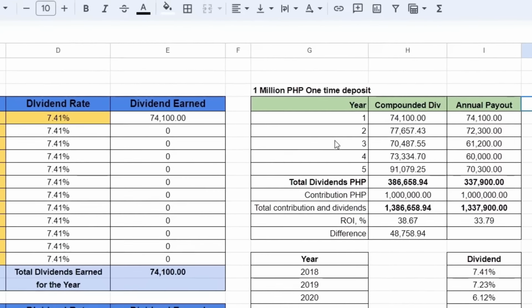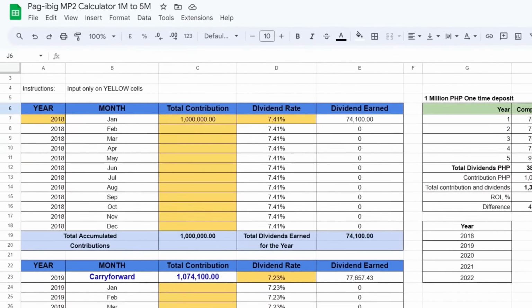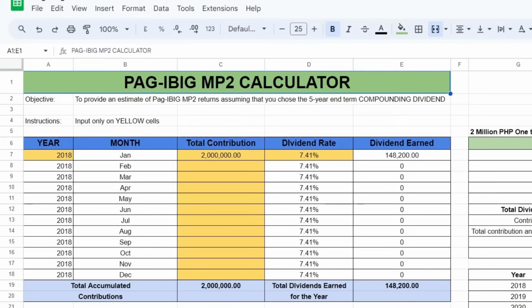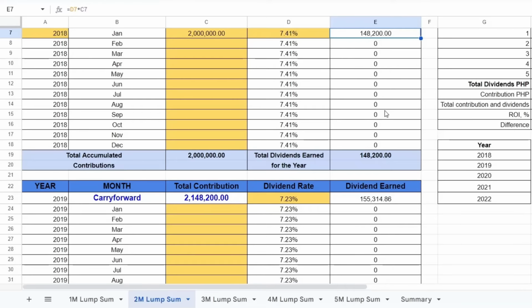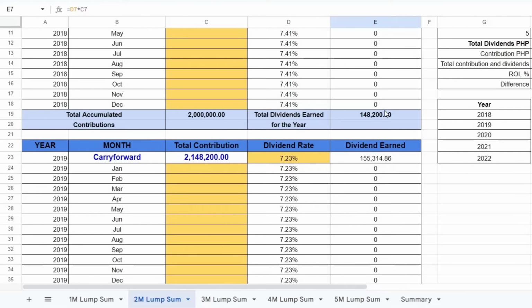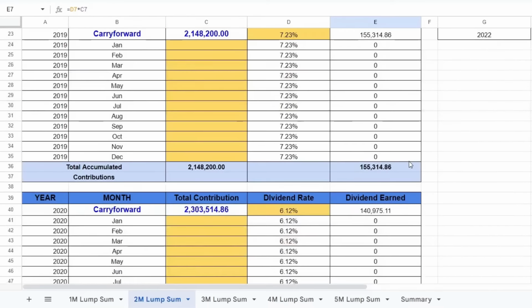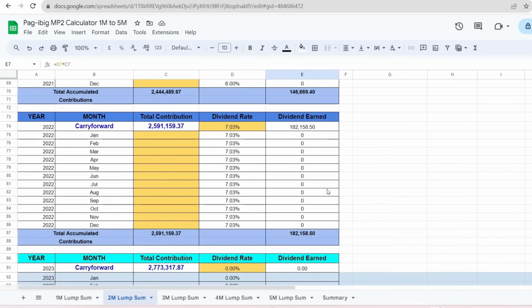So, napunta naman tayo sa next scenario, which is yung 2 million pesos na one-time deposit. So, syempre, pag lumalaki na yung total contribution, mas malaki na rin yung dividends na ma-earn. So, magdodoble na yung dividend kasi na times 2 na yung capital. And then, maki-carry forward siya to the next year, mag-earn ng dividend hanggang matapos ang 5 years.